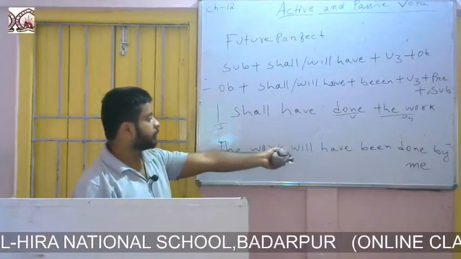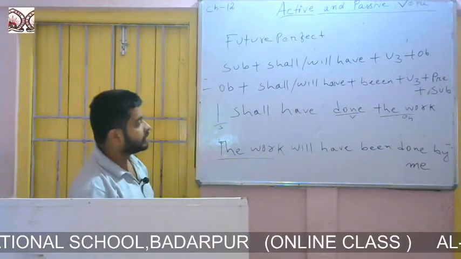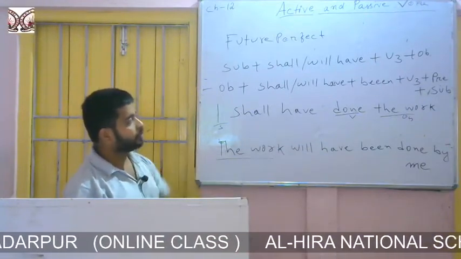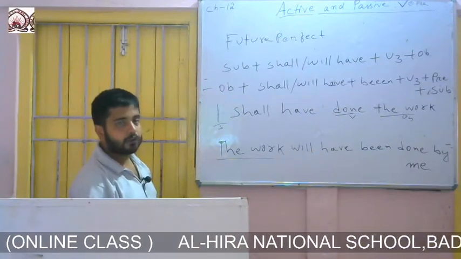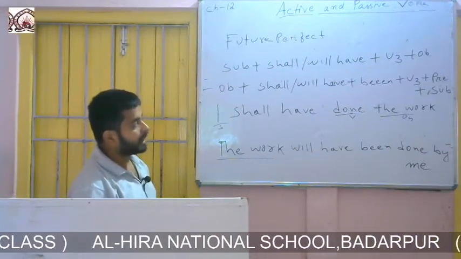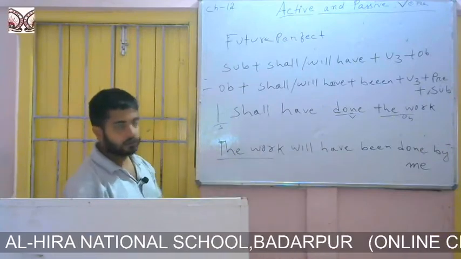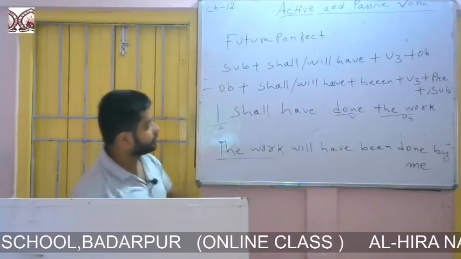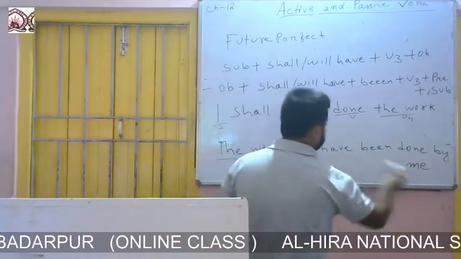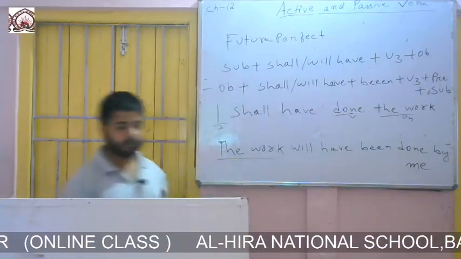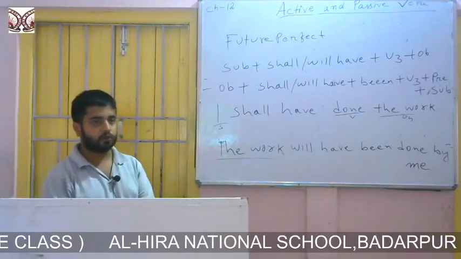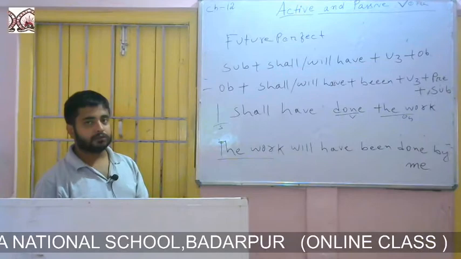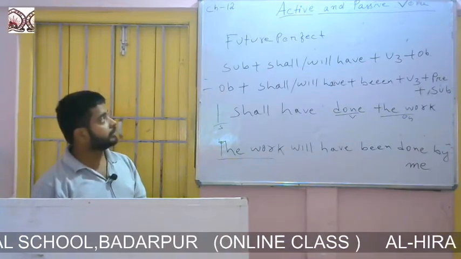According to the subject I have written will have, then been, then the third form of the verb. We know done is the third form of do. Then we have to use a preposition, and then write the subject. So I became me. I hope you have understood how to change the voice of future perfect from active to passive.